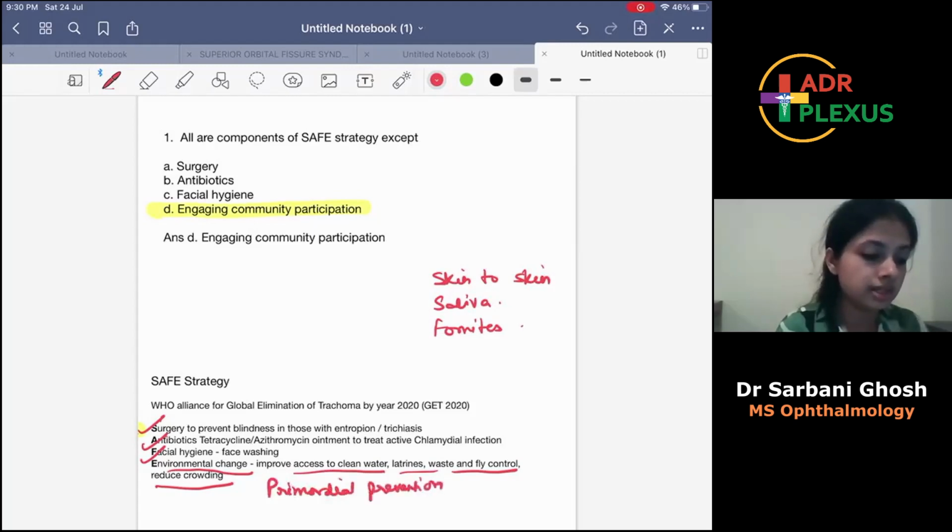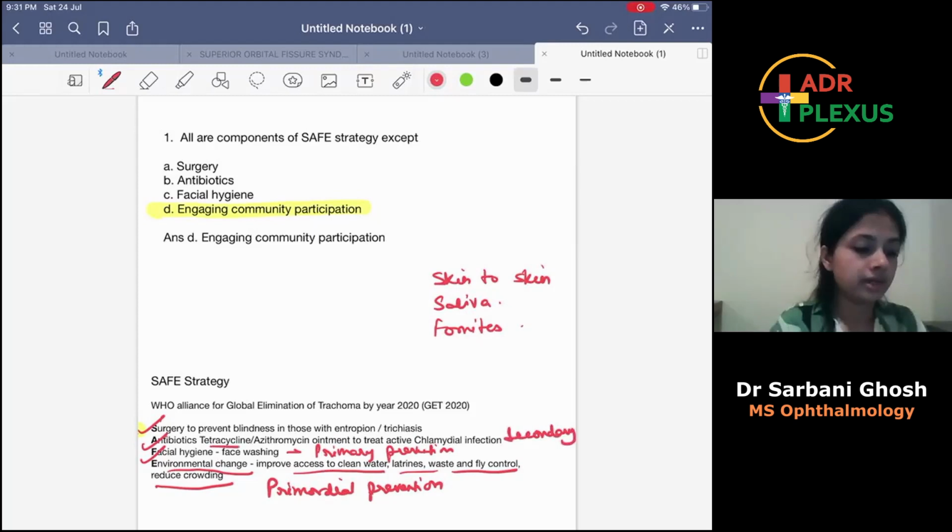Next is the facial hygiene, face washing, which will also help in preventing the infection happening in the eye, the chlamydia infection, trachoma infection. The face washing will help in that. This is the primary prevention. Next is antibiotics. This is secondary prevention.